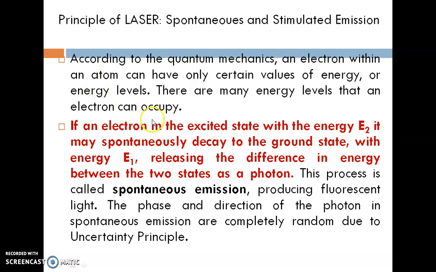The same is explained in this slide. If an electron in the excited state with the energy E2 spontaneously decays to the ground state with the energy E1, releasing the difference in energy between the two states as a photon, this process is called spontaneous emission, producing fluorescent light.